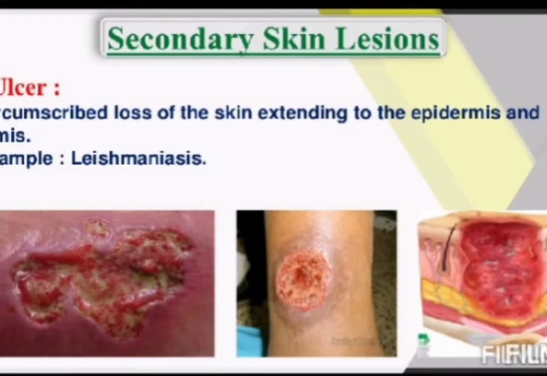Another example is leishmaniasis, a protozoal infection caused by the Leishmania parasite, otherwise known as Kala Azar. You will study Kala Azar later in your community health nursing.